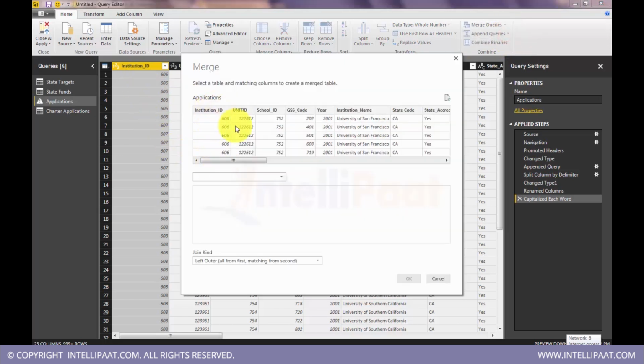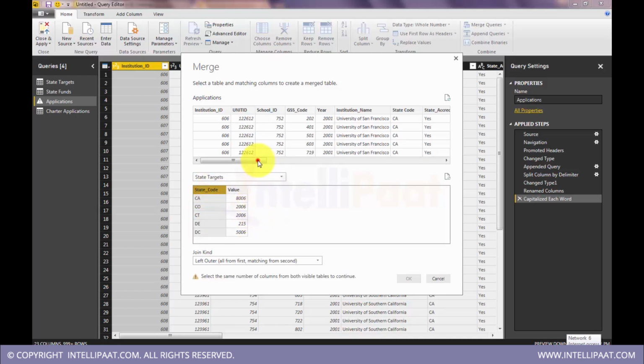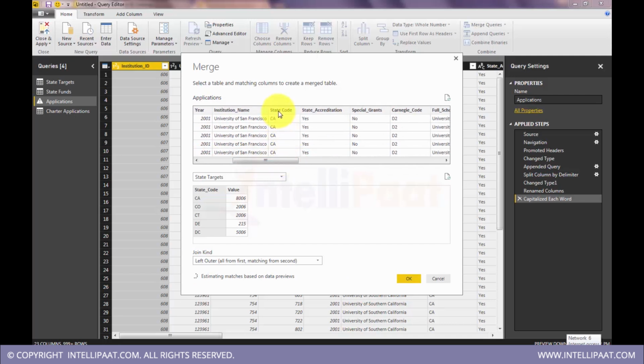Merge the existing, which is applications, the master set. To this I will merge state targets. On what? On state code here with the state code here. Remember the state code we extracted from this institution? Yeah, we are using that now. So we are joining these two, and the join that we selected will be left outer. So it will ensure that we will not miss any data from the master data set.